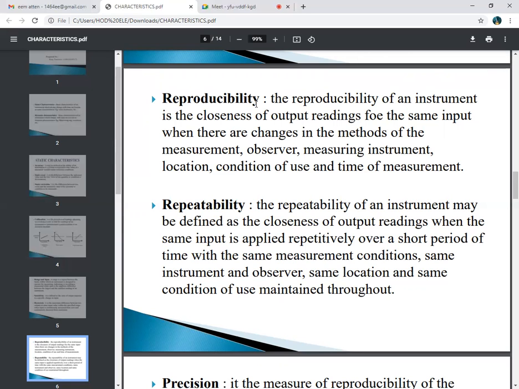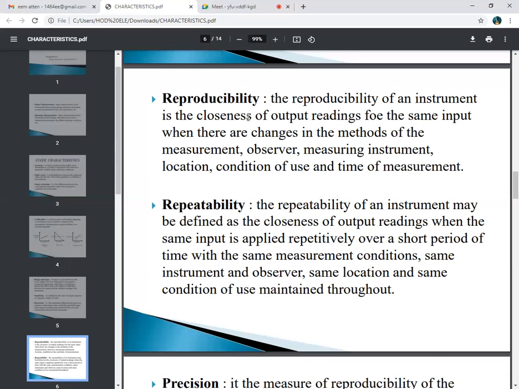If I change the location, the condition of use, or the time, but the instrument indicates the same readings at the same input, that is the closest value to the true value.